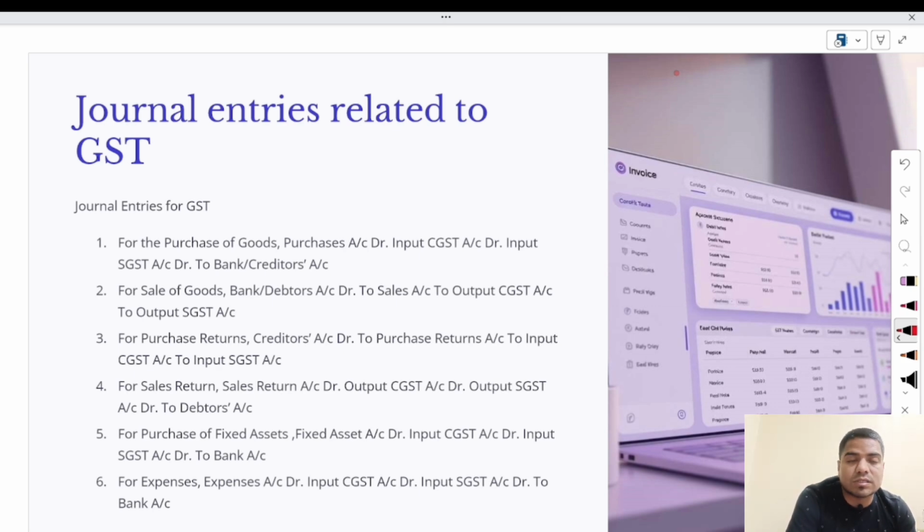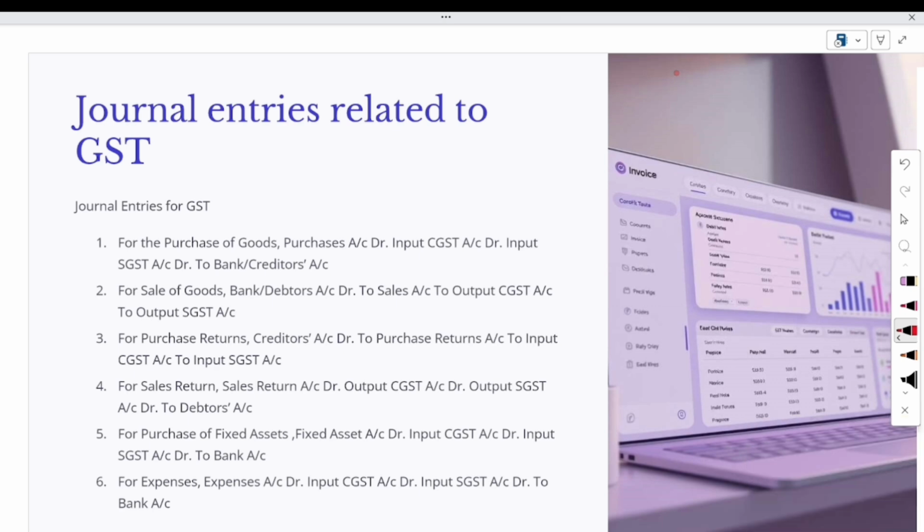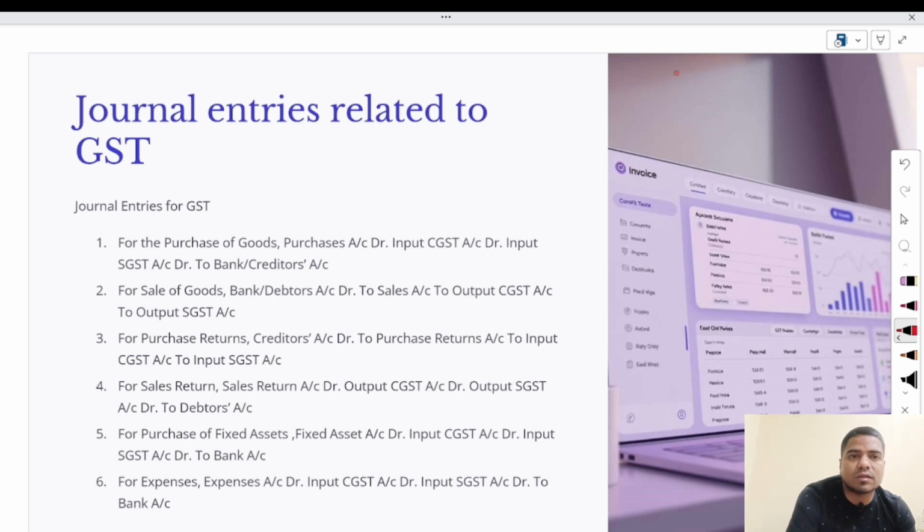It may be CGST, SGST or IGST, because in the question it will be mentioned where the enterprise is located and from where the transaction is happening. So according to the transaction, you have to use CGST, SGST and IGST.